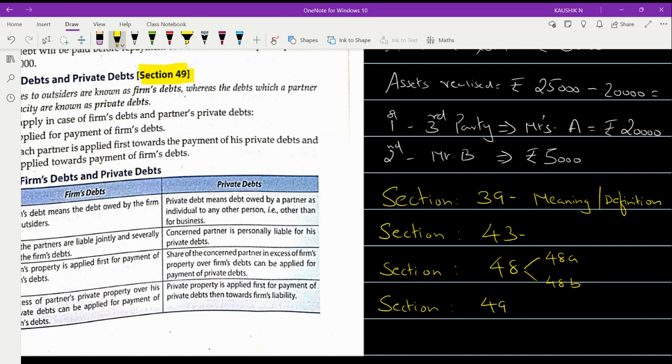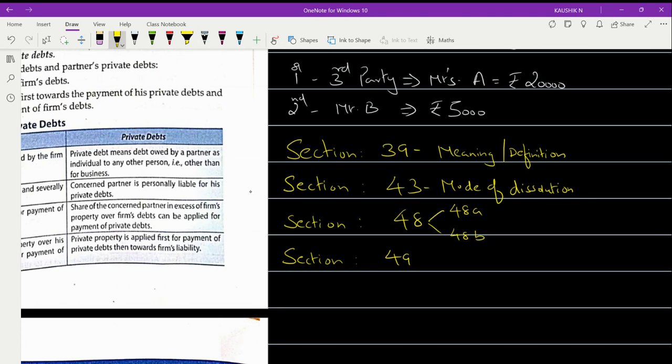Section 43, what does it talk about? Very good. The mode of dissolution. And section 48 talks about the settlement process.